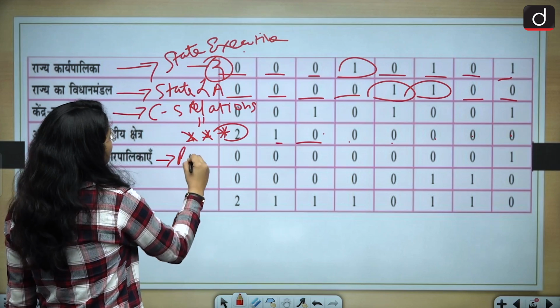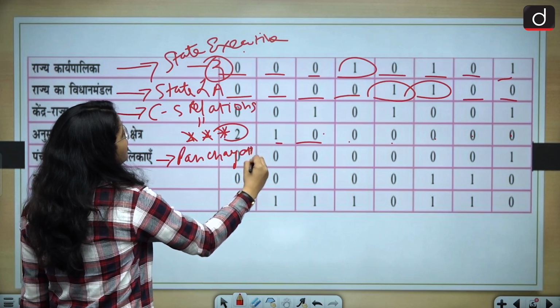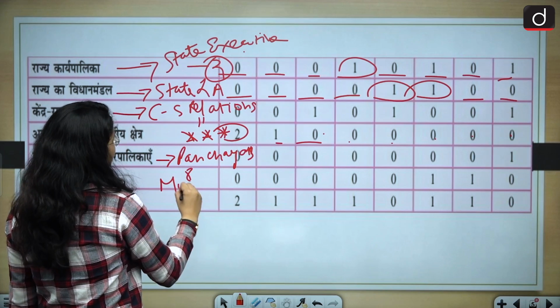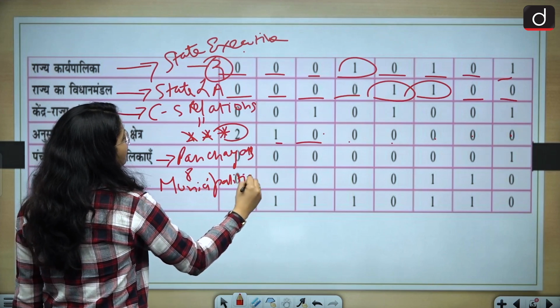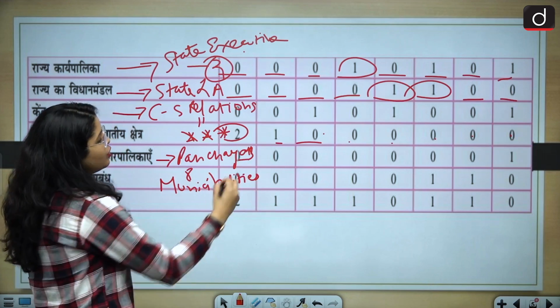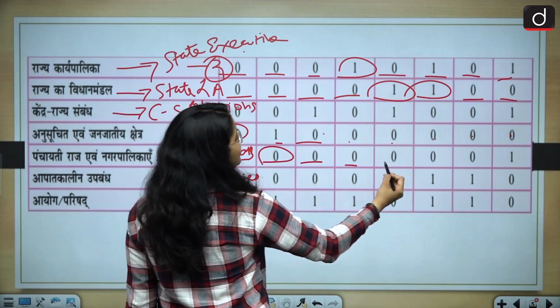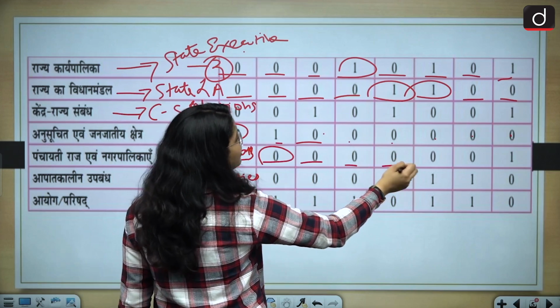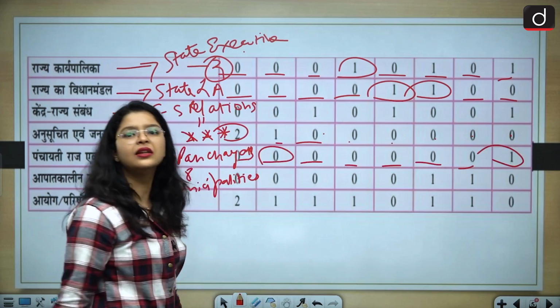Then if I talk about panchayats and municipalities, last year zero questions, previous year zero, 2021 zero, 2019 zero, 18 zero, 17 zero, and 2016 one question.